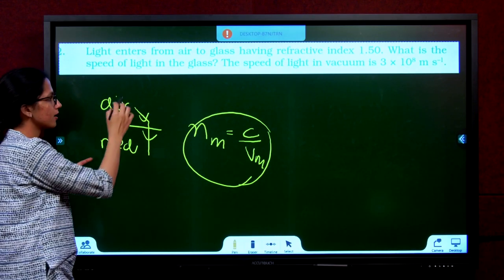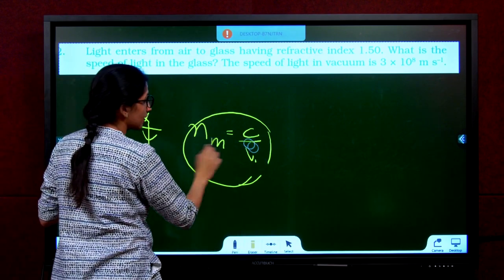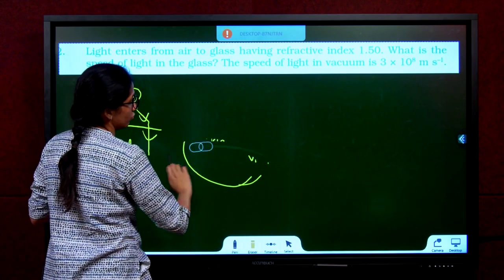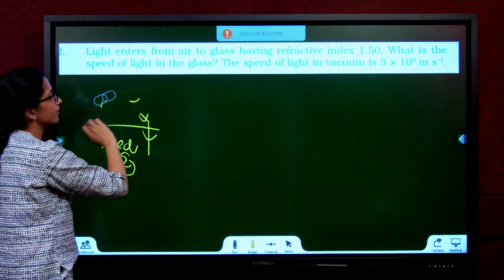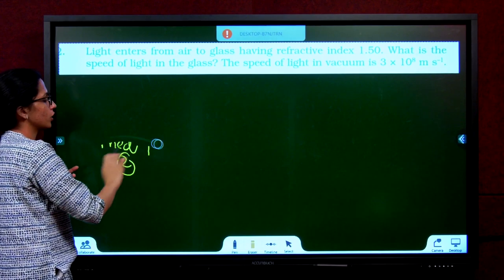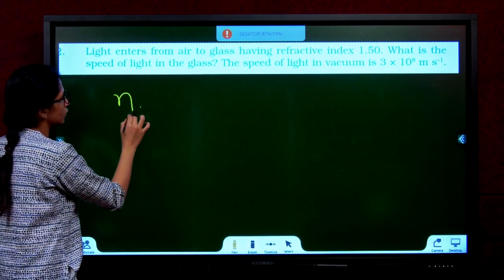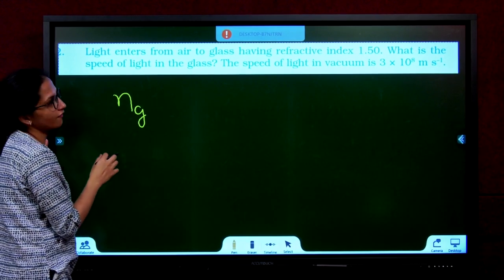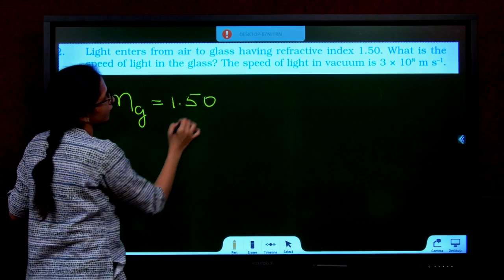I hope you remember. If it's entering from air to glass, glass to air is not, it's ulta. Here it's entering from air to glass, so I can simply say whatever is given in the question is nothing but Ng, refractive index of glass, absolute refractive index of glass is 1.50.